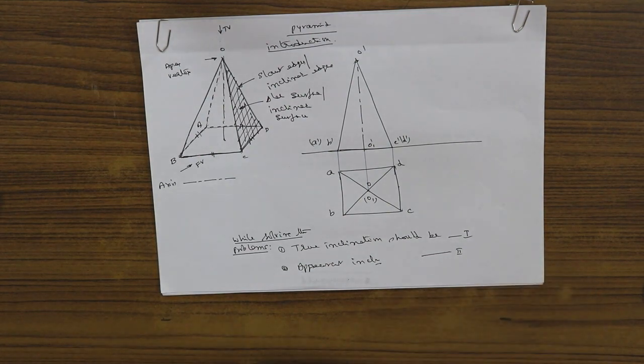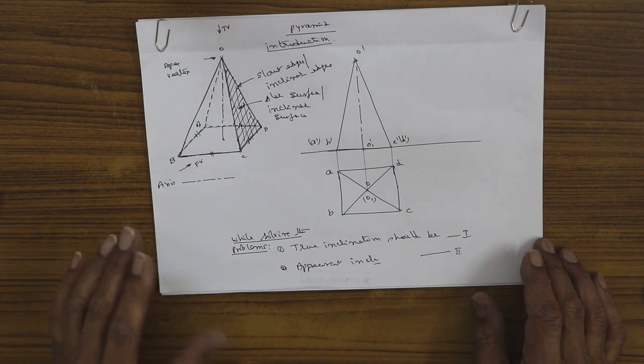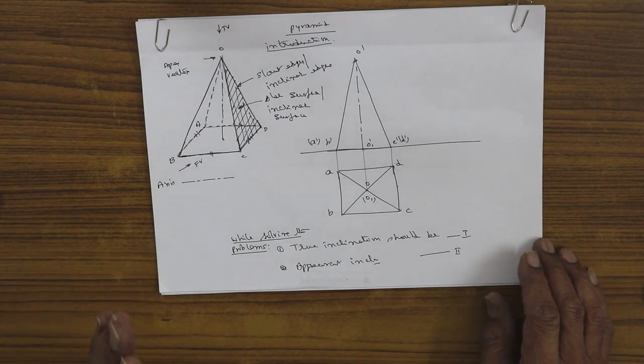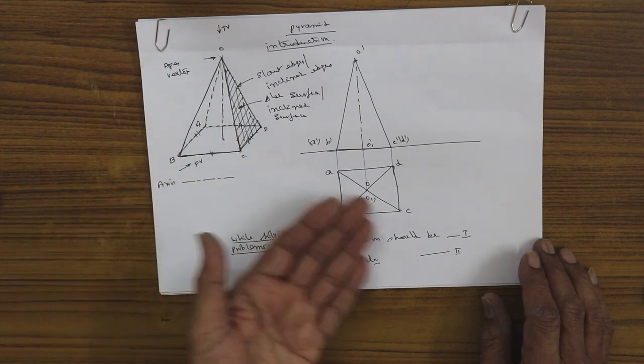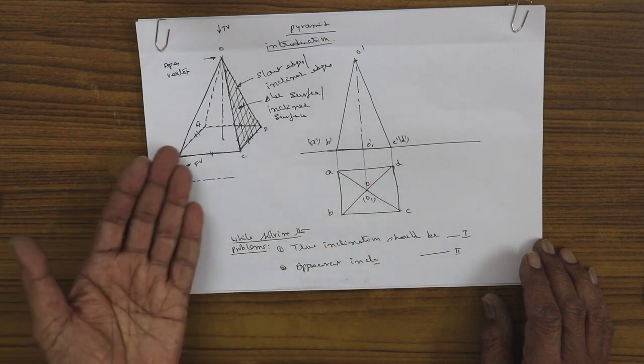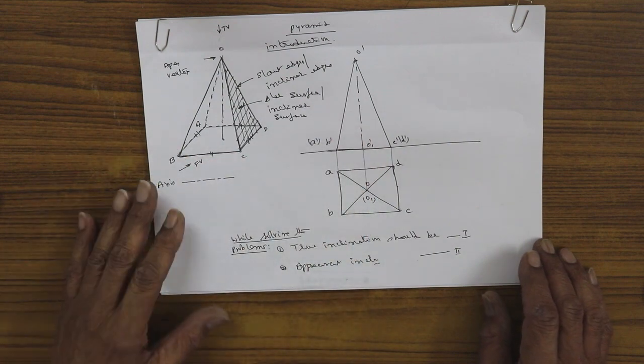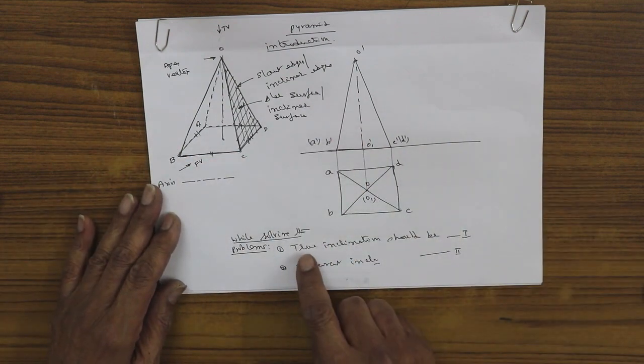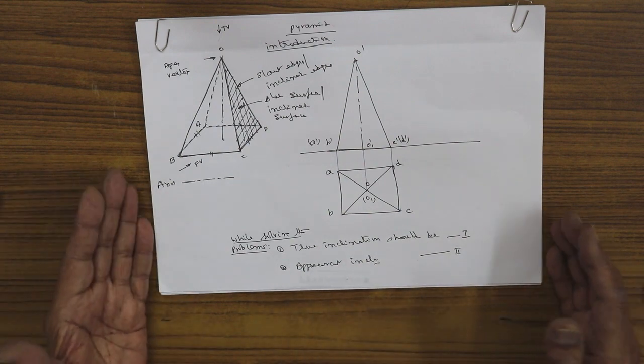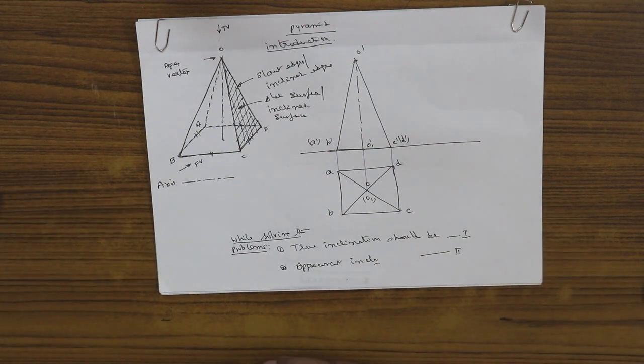This introduction is quite sufficient to solve the problems on pyramids. I have given you sufficient information on what exactly the pyramid is made up of, the nomenclature of the pyramid, and how it looks in the top view and front view with an ordinary example of a square pyramid. Solving the problem, true inclination first step, apparent inclination second step, so that you will never go wrong. With this, we can proceed to solve the problems on pyramids.